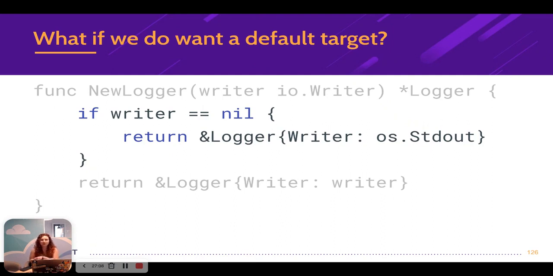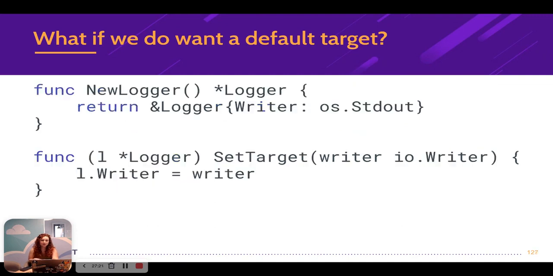But this solution might be kind of weird, because when a user passes nil as the writer, maybe they don't want to log to stdout. Maybe this behavior is kind of unexpected. So I went ahead and thought of another solution.